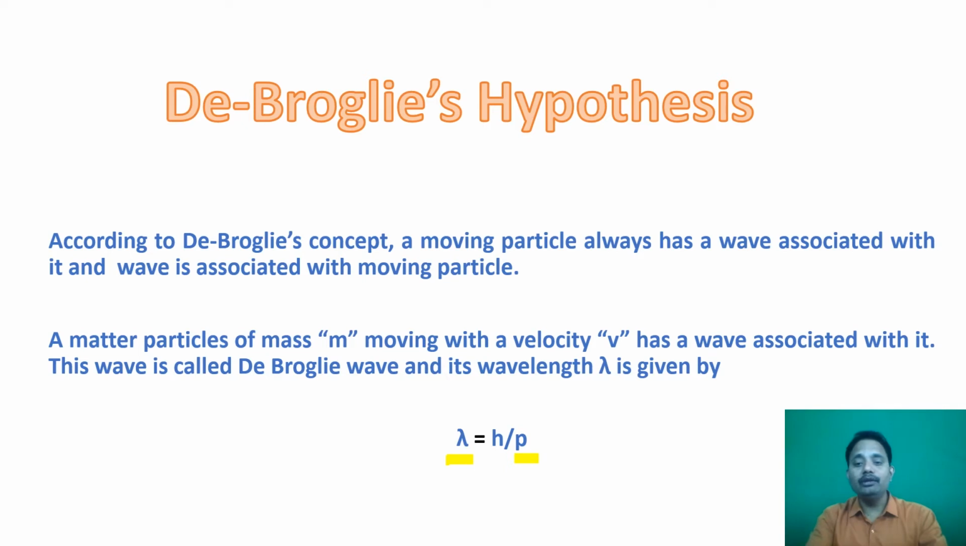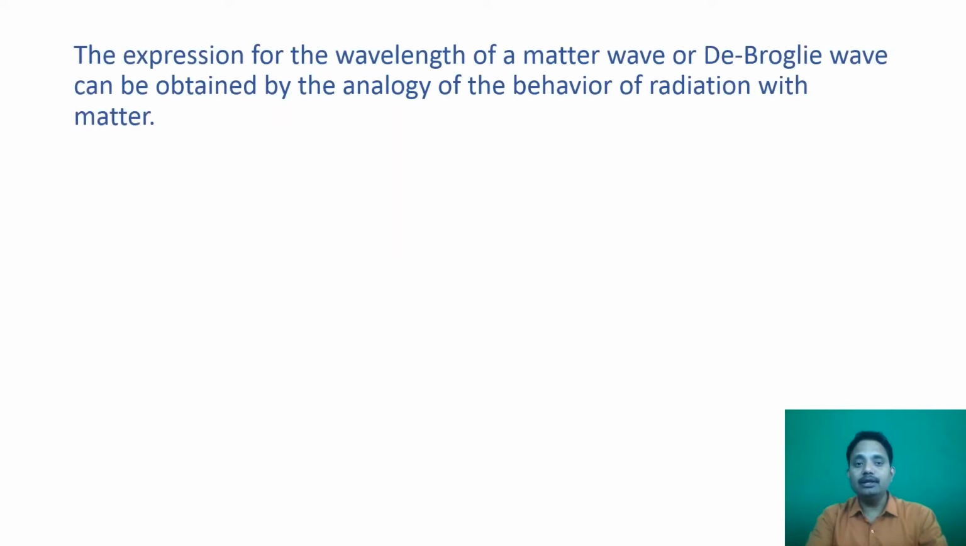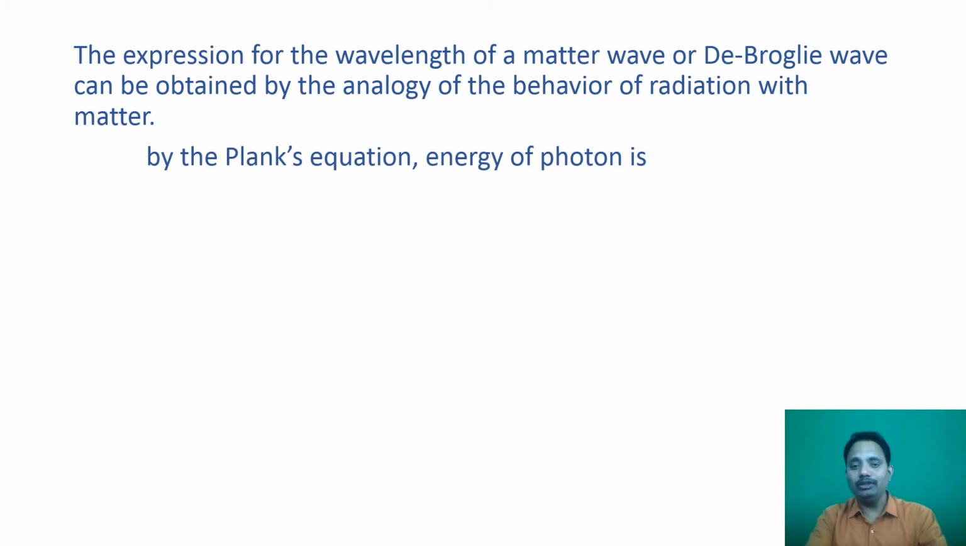Next, we can obtain this equation by considering radiation. The expression for the wavelength of the matter wave, or de Broglie's wave, can be obtained by the analogy of the behavior of radiation with matter, in which firstly we take the Planck equation. The Planck equation gives the energy of a photon, which is E is equal to h nu, where E is the energy of the photon, h is Planck constant, and nu is the frequency of radiation.